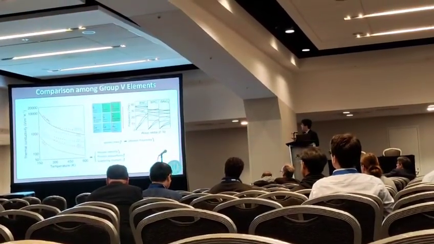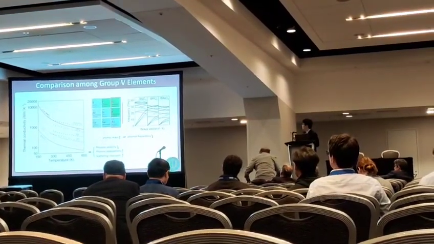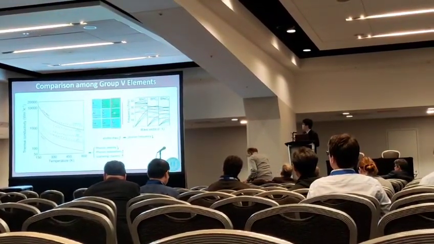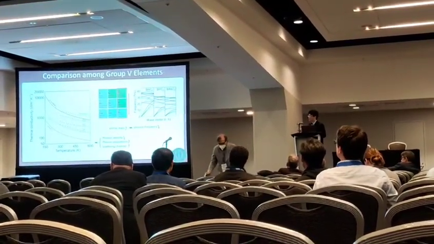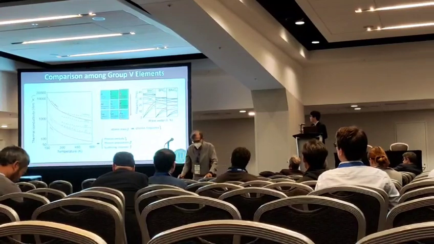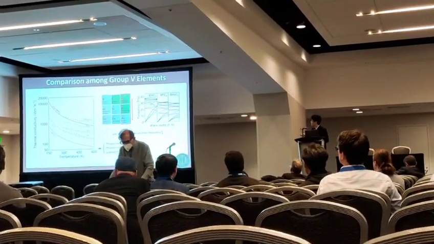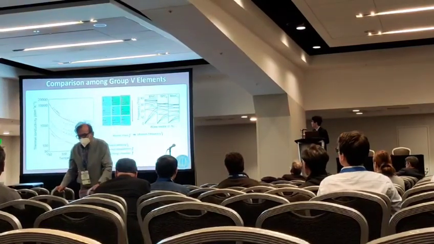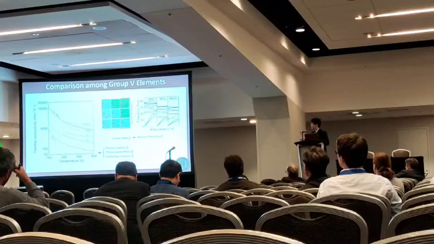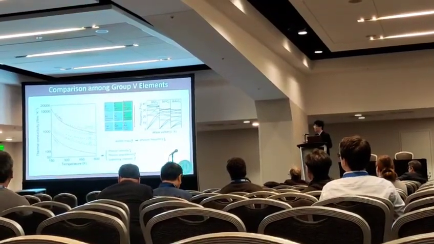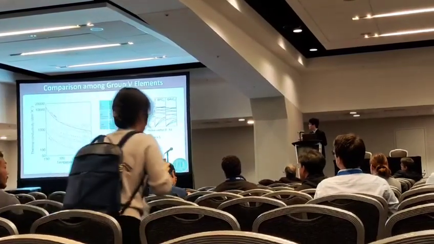Then we make comparisons among the elements in group 5, from nitrogen to phosphorus to arsenic. With the increase of the atomic mass, the thermal conductivity decreases correspondingly. The reason is that the increase of atomic mass can decrease the phonon frequency, as shown in this calculated figure. Since the phonon group velocity is the slope of the phonon dispersion relation, the phonon group velocity will decrease with the increased atomic mass.